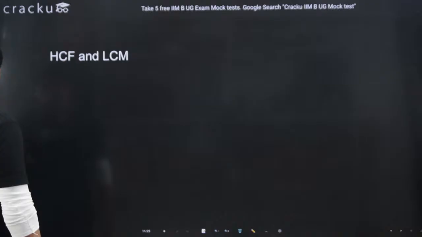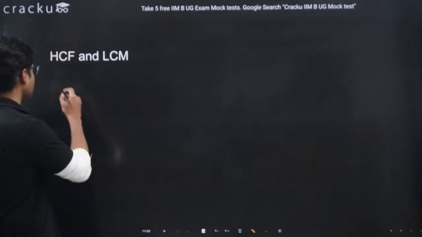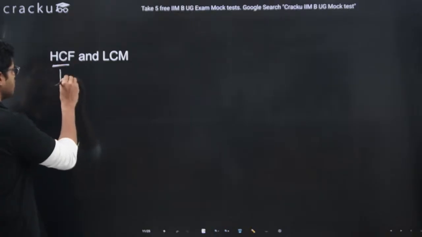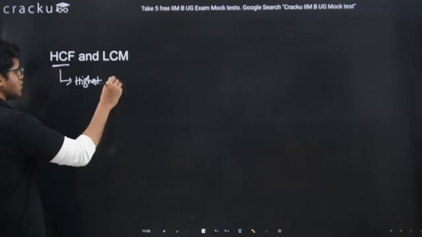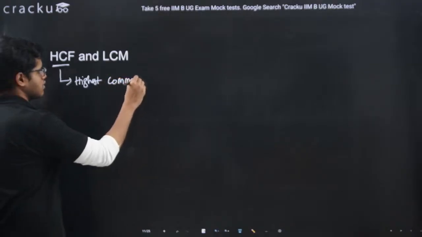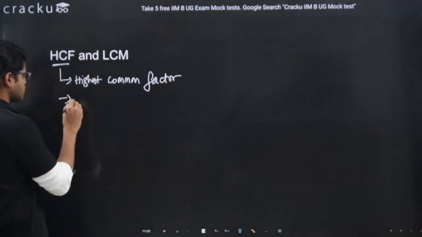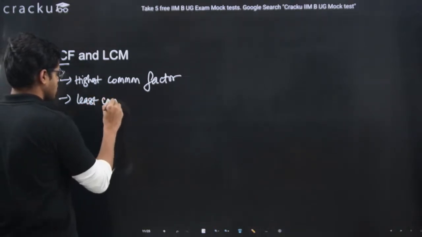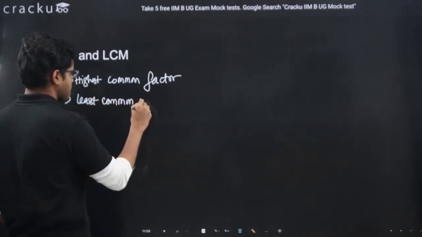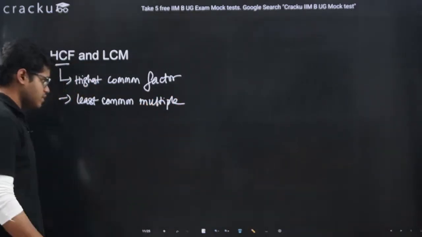So the next part is about HCF and LCM. HCF, the full form is highest common factor. LCM stands for least common multiple, right?